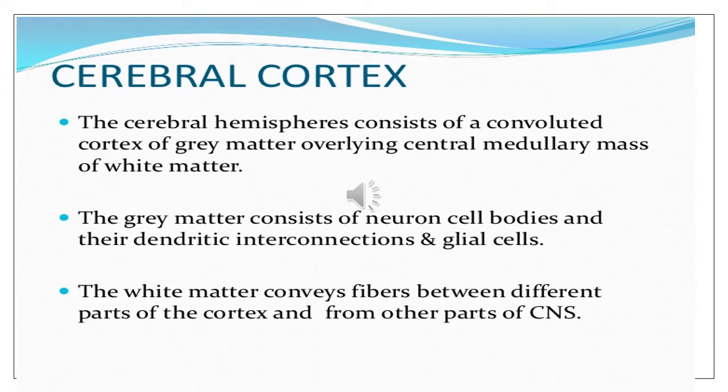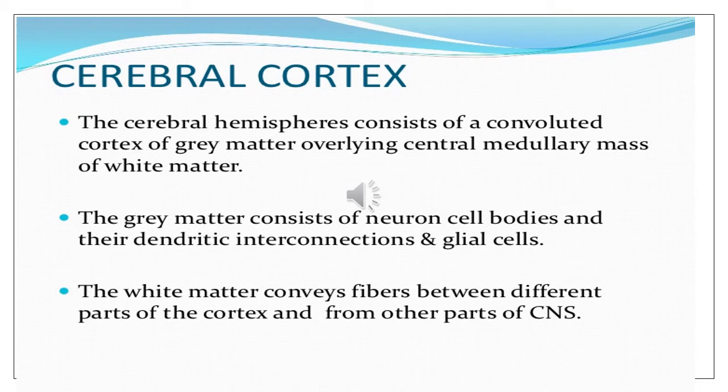Cerebral hemisphere consists of a convoluted cortex of the gray matter which is overlying the central medullary mass of white matter. As we noted when we were studying spinal cord, the white matter is present on the outside and the gray matter inside, while the reverse is the case in the cerebral cortex.